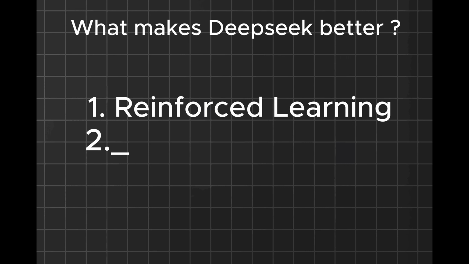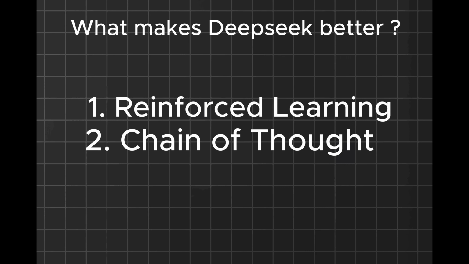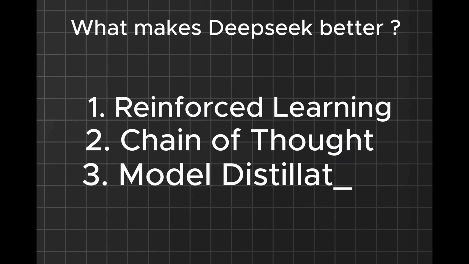Also, there is something called chain of thought. Chain of thought is how you think in steps and break down a logical approach to a mathematical problem or coding. Also, the third part is model distillation.